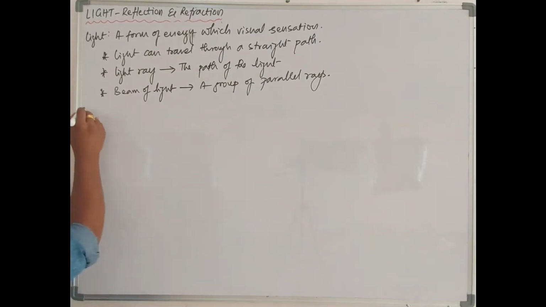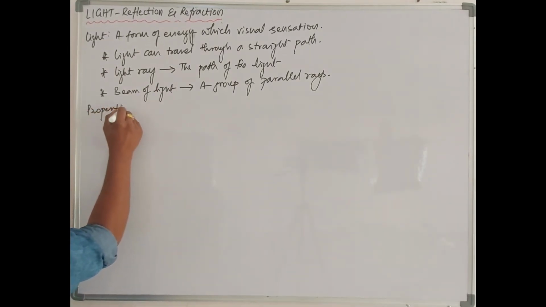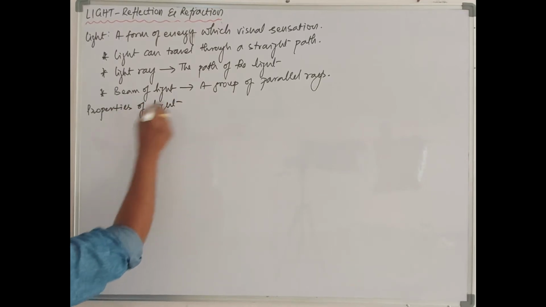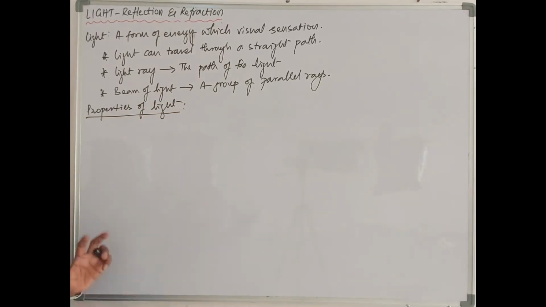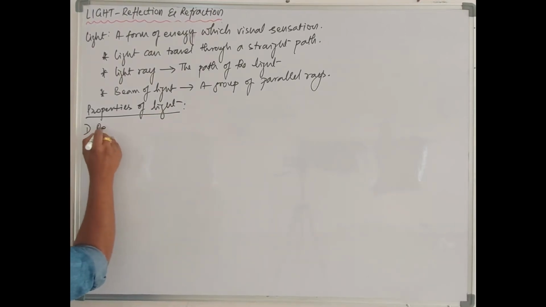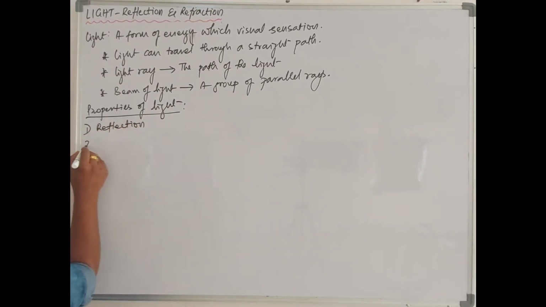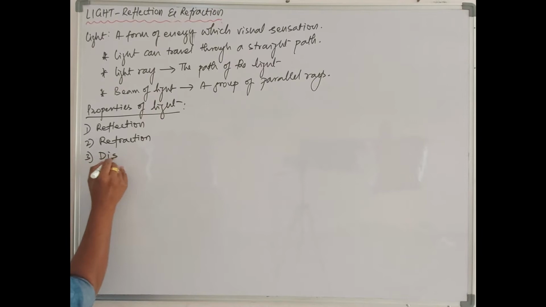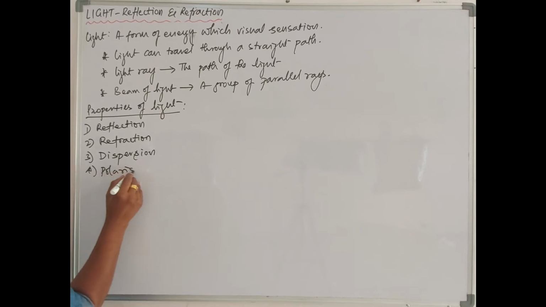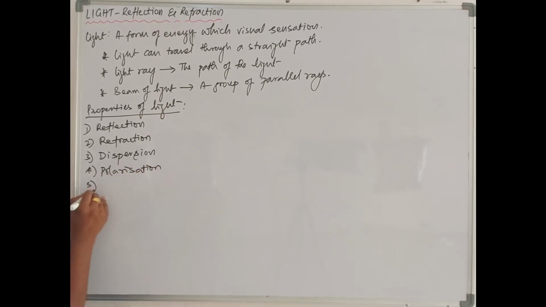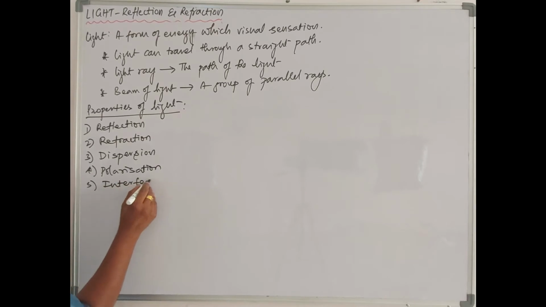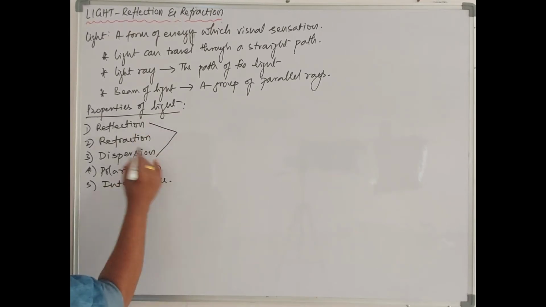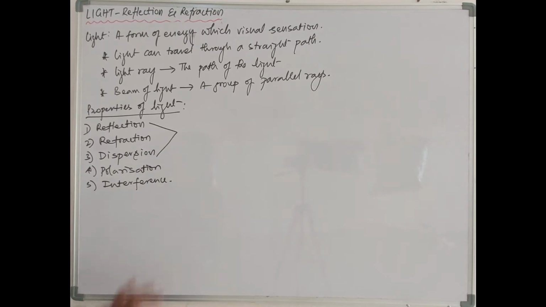Now, let's see what the properties of light are. Light has many properties. Among them, let me write a few here, such as reflection and refraction and dispersion and polarization and interference, and many more we have. At class 10 level we have only reflection, refraction and dispersion. Let's see about these. Okay, let's go.